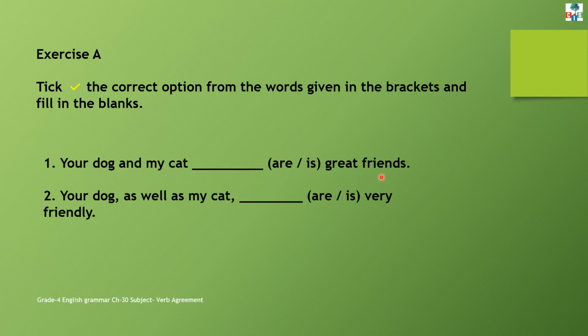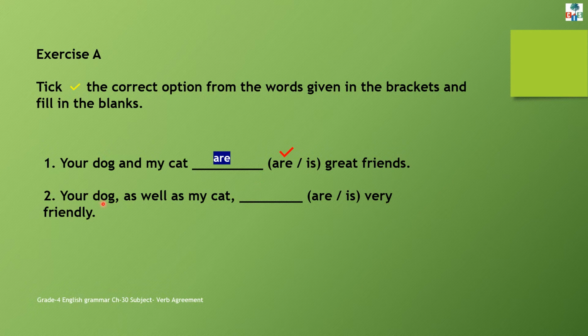Now see the statement, children, first. See the sentence. Which nouns are used in the sentence? Your dog and my cat. Yes, children. If the singular nouns are joined by and, we will use a plural verb. Are. Your dog and my cat are great friends.